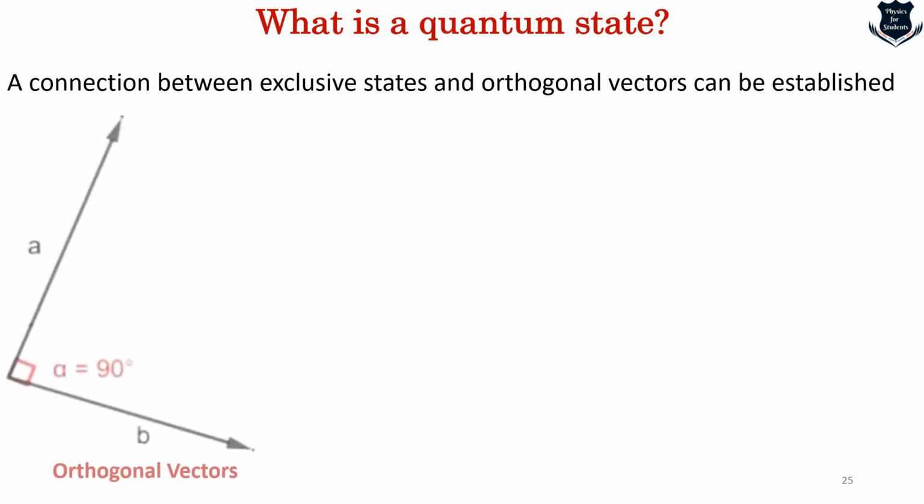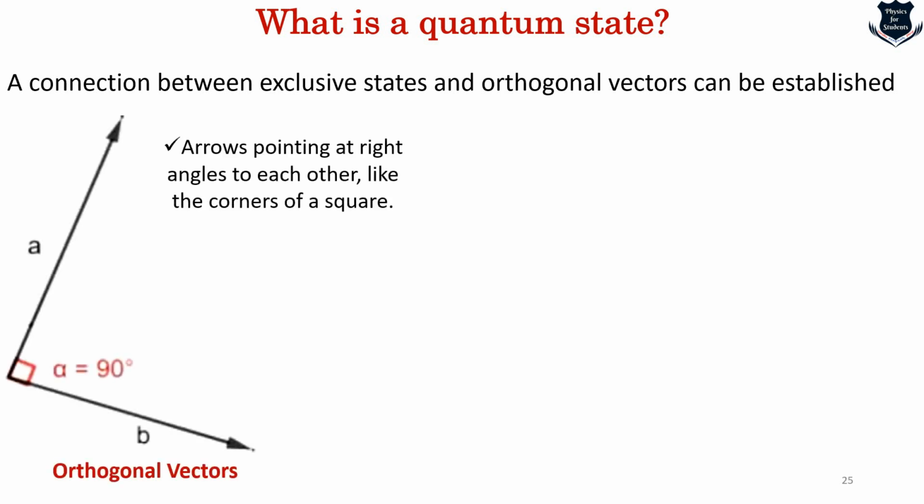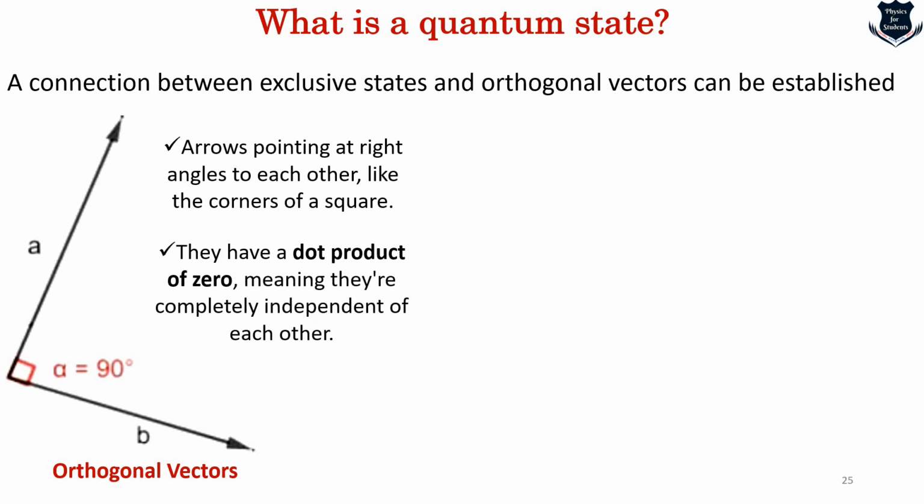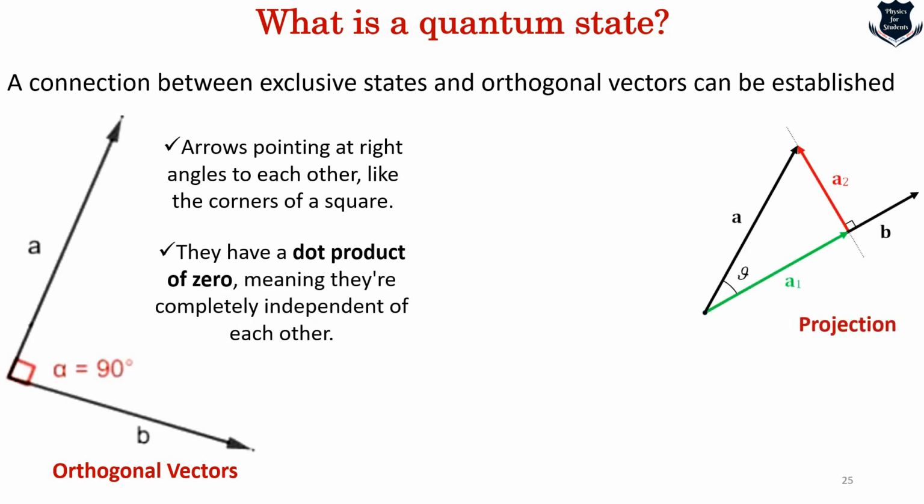But before that, look into this figure. These are orthogonal vectors, and the arrows are pointing at angles which are like the corners of a square, and they have a dot product of 0, meaning they are completely independent of each other. This, on the right hand side, is what is called the image of projection. And the projection of A onto B is this A1, the green one.